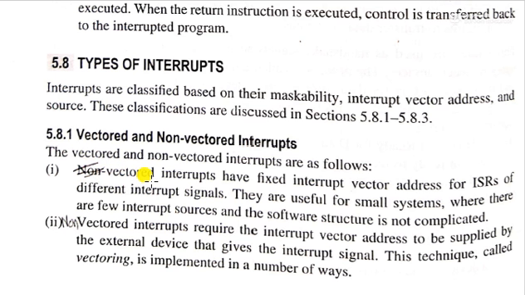Vector interrupts are those interrupts which have a fixed address location for the ISR, because when the interrupt occurs, the ISR will be there for that interrupt. What is a vector address? It is an address location, a memory location, where the program is written, and that point is fixed for that interrupt.